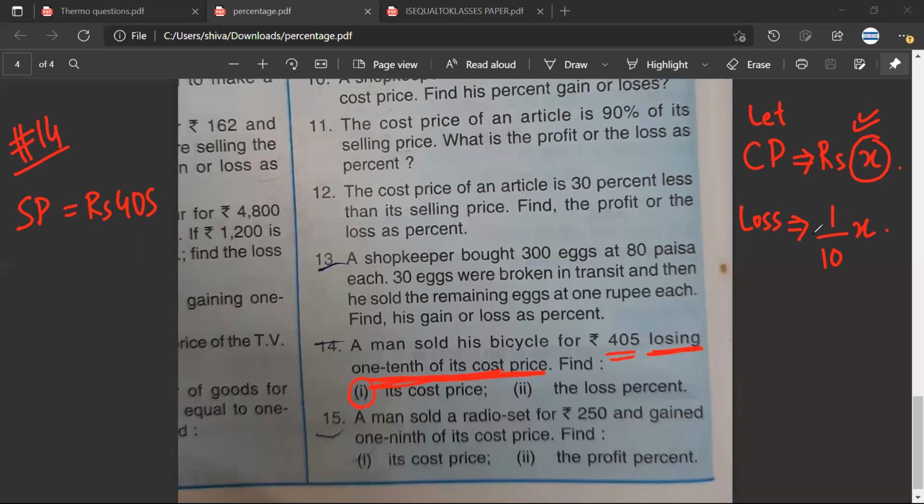Okay. It's a bit difficult. See, he has sold the bicycle for rupees 405. Okay. So this is the selling price. Losing 1/10 of its cost price. I assume the cost price to be X. He has lost 1/10 of X. Therefore, loss would be 1 by 10x. Have you understood? Or is there still a doubt?